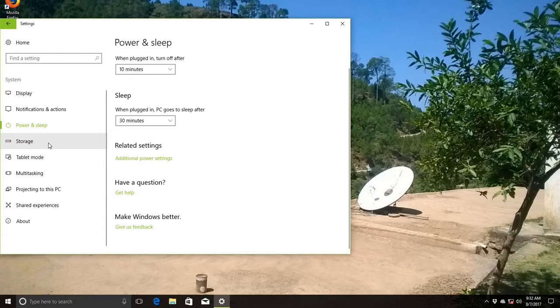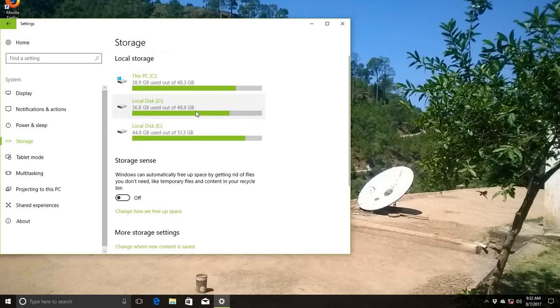Next is the storage. This is the most important here. The storage is your hard disk space. This is about hard disk space. You click on this one and you watch. Here are 3 partitions of the hard disk. If you want to increase your storage and you have some apps that are not necessary for you, you should delete them, refresh your computer and restart it.